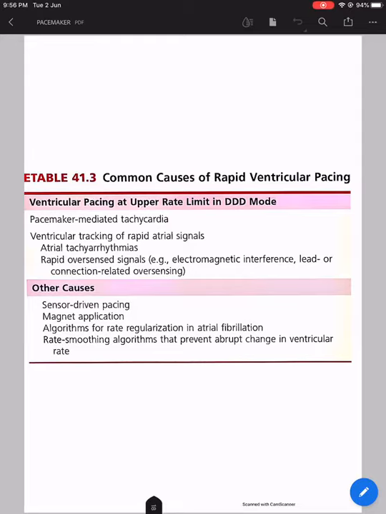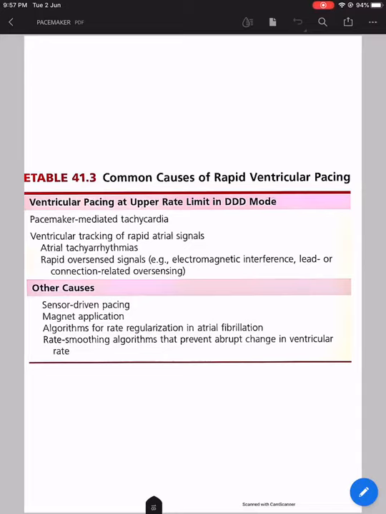Once the P wave comes inside the TARP interval, it can go either into a Wenckebach sort of behavior or directly into a 2:1 AV block, depending on the rate of the atrial tachycardia, so as to protect the ventricle from a fast ventricular rate, which in turn protects from decreased cardiac output or mitral regurgitation, etc.